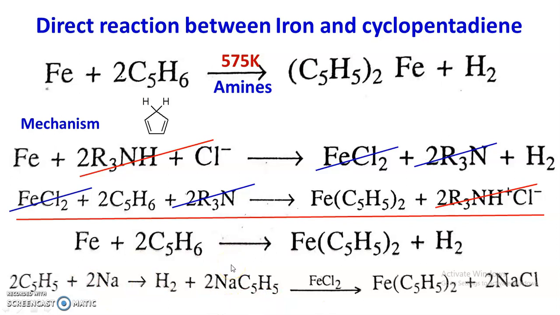So in this way, ferrocene is prepared by two methods. One is by the oxidation of cyclopentadienyl Grignard reagent, and the second method is the direct reaction between iron and cyclopentadiene. In this second method, the most important thing is that amines are used to remove the acidic hydrogen of cyclopentadiene.